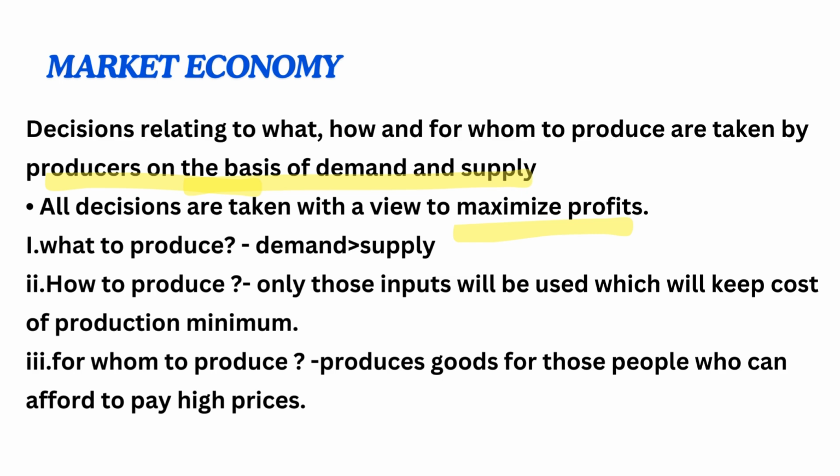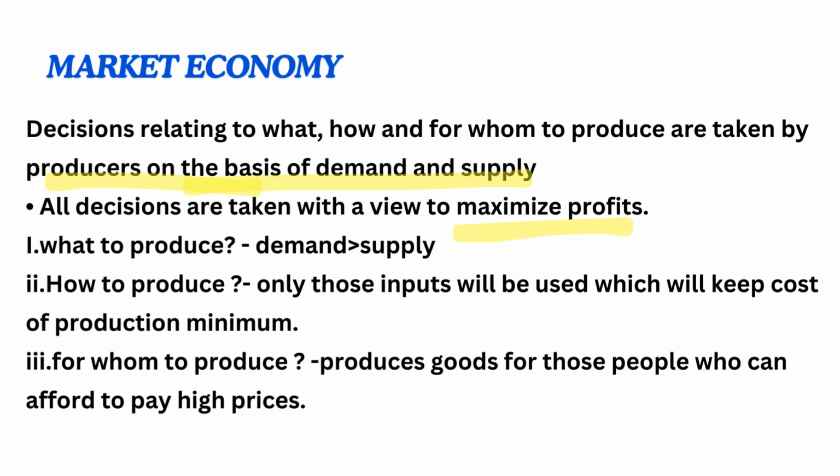Let's discuss it in detail. Number 1 is market economy. So market economy is also known as capitalistic economy. It is a free economy. What do you understand by a free economy? It means that producers are free to make decisions relating to what to produce, how to produce, and for whom to produce.